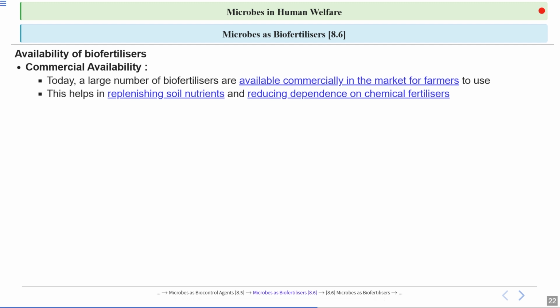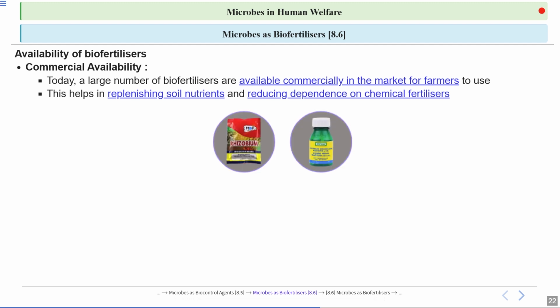They are enhancing the soil fertility, and fixing nitrogen also. They help in plant growth by making minerals available to the plant, like phosphorus. This is an image showing you some of the commercial biofertilizers. This is rhizobium, one of the images showing you rhizobium.